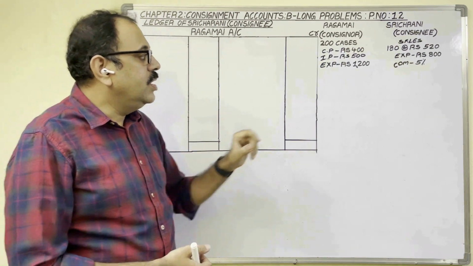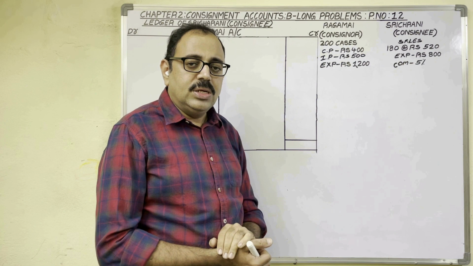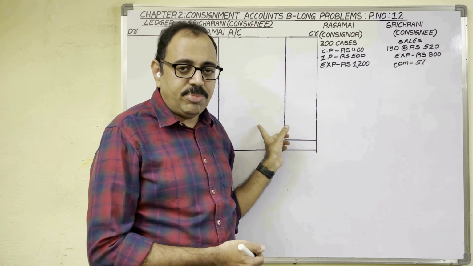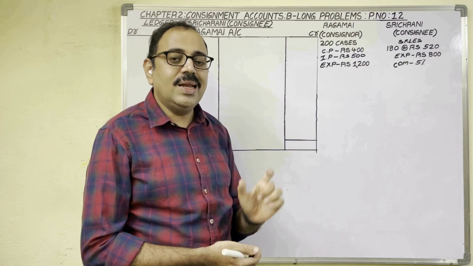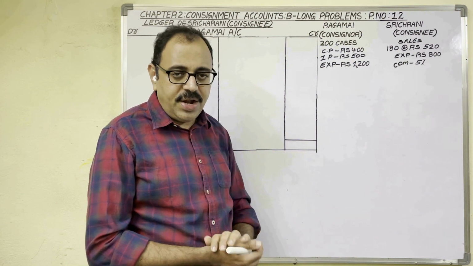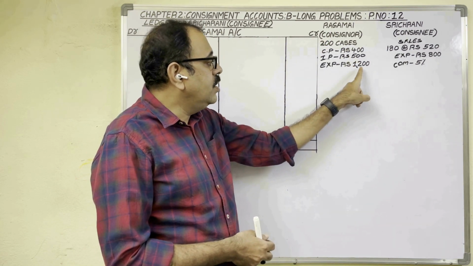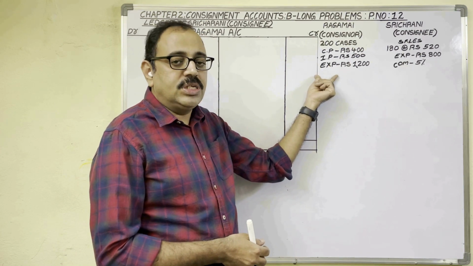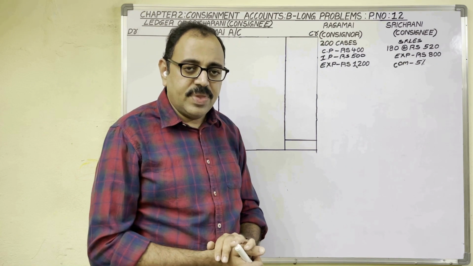First what happened? Consignee received goods on consignment basis. So she records the transaction in stock ledger, not in consignment accounts. So for receiving goods on consignment basis, in consignee's books no need to write any entry. Next what happened? Consignor spent 1200 rupees expenses. So for consignor's expenses, in consignee's books we need not write any entry.